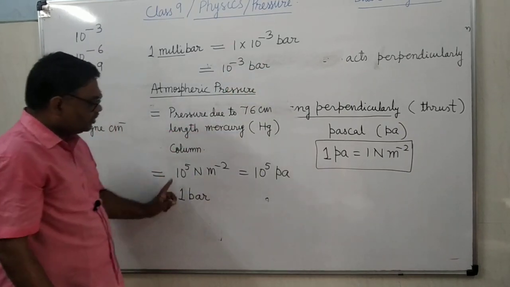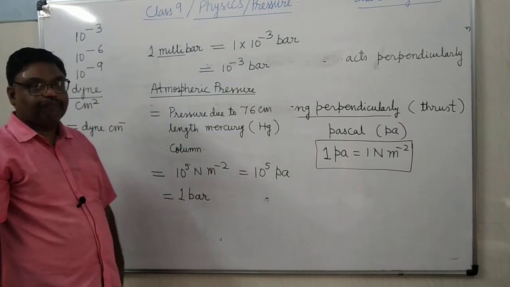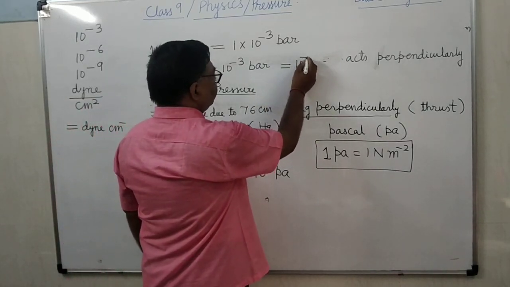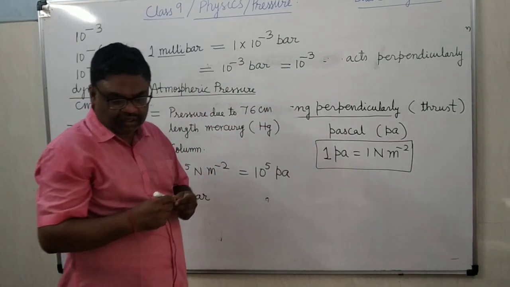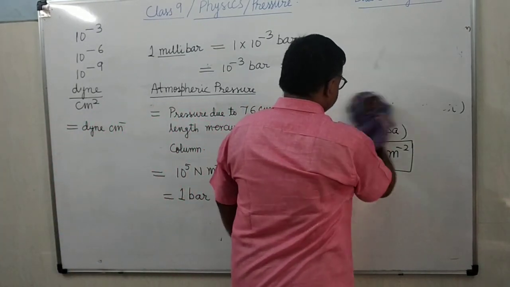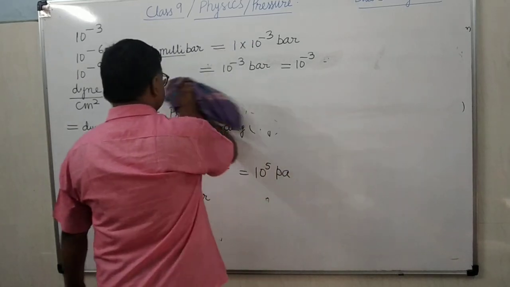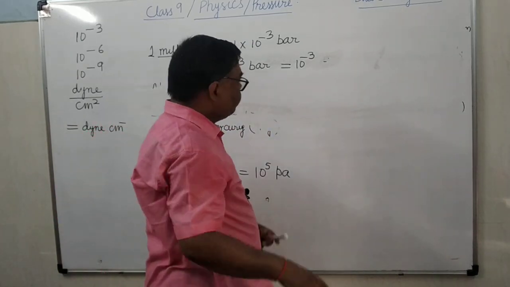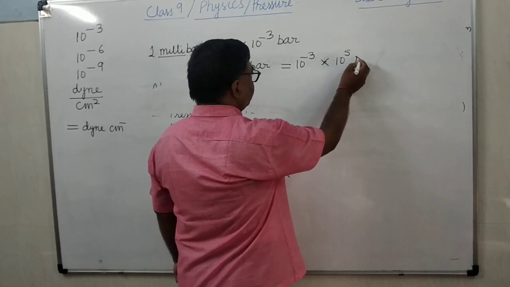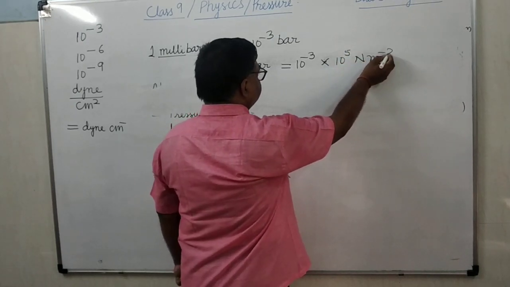But 1 bar is equal to 10 to the power 5 Pascal. So here you write 10 to the power minus 3 multiplied by, in place of bar, 10 to the power 5 Newton per meter square.